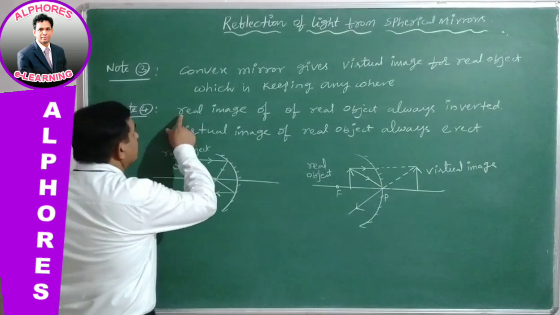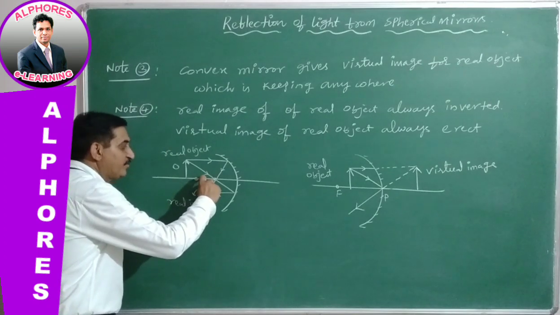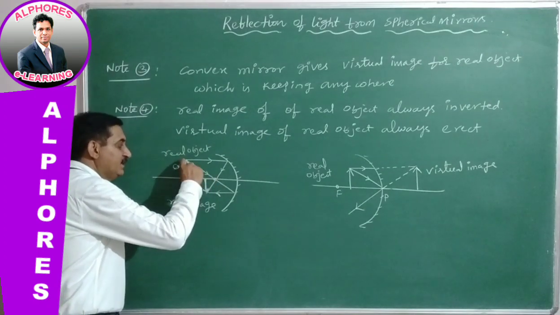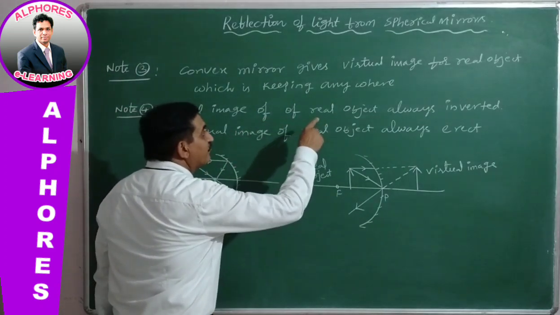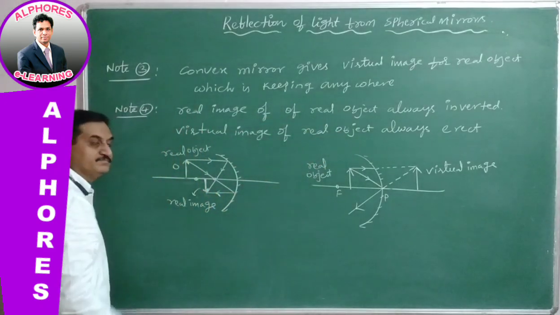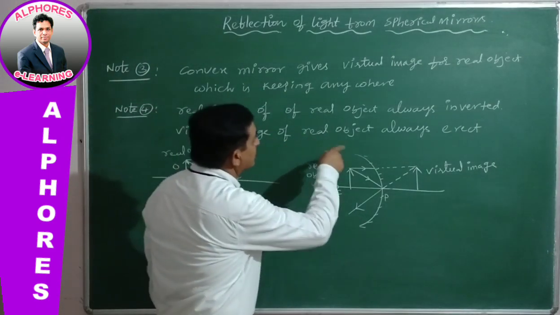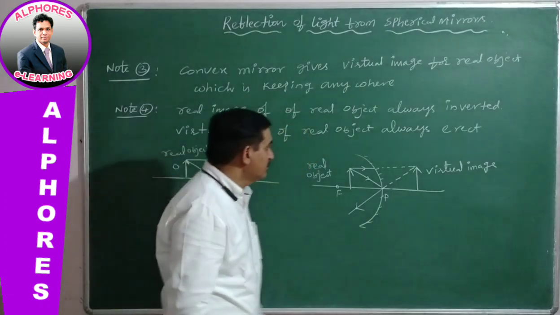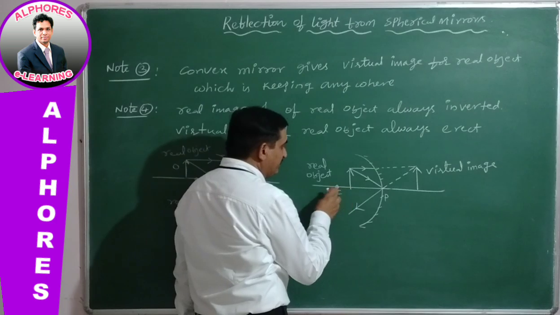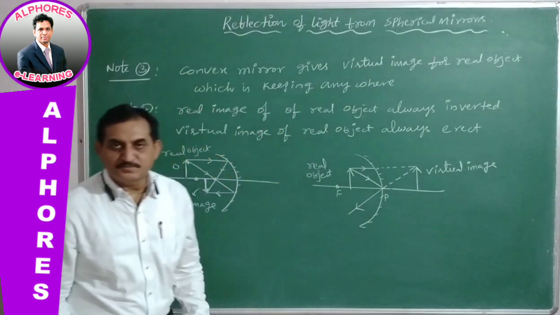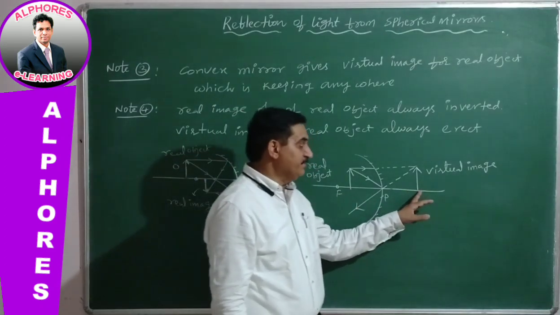Therefore, here real image of a real object, image is real. And for what kind of object? Real object. So real image of real object is always inverted, whereas virtual image of real object is always erect. In this case, virtual image, whenever a real object is kept between focus and the pole, its corresponding image is formed behind the mirror, that is virtual image.